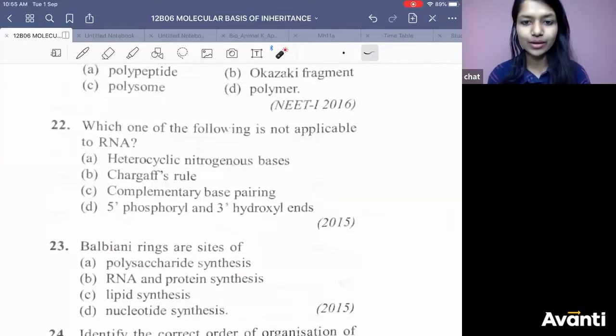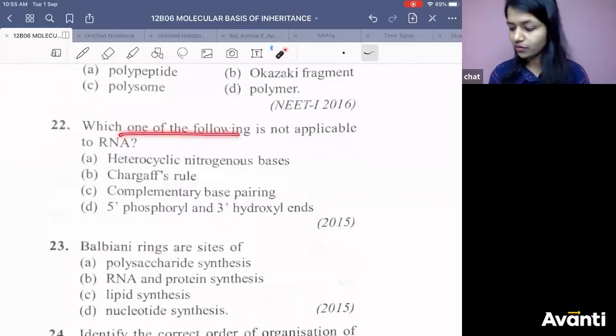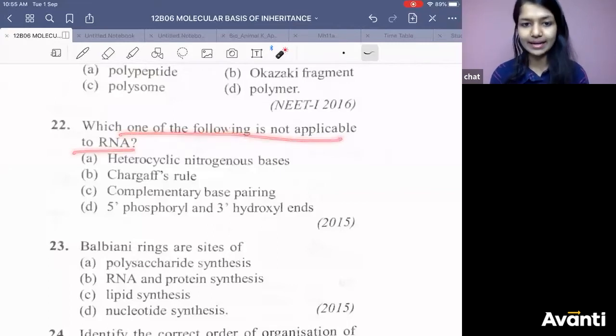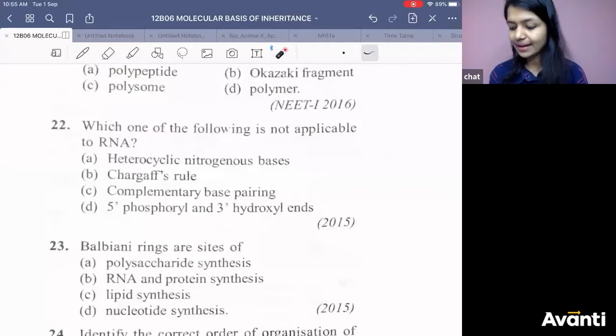Try doing this 20-second question. If you had done the homework, you will be in a position to do it. Which one of the following is not applicable to RNA? Is anyone able to do this question? If not, I am going to circle it and we will come back to it. Which one is not followed in RNA? Go for the first statement.